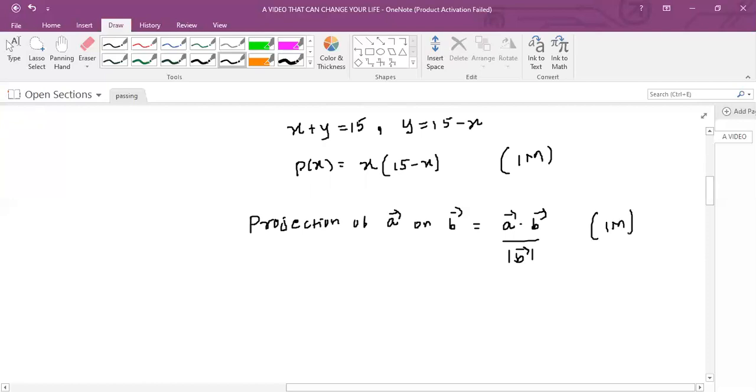Again, in my upcoming classes, I will show how to find A dot B divided by magnitude of B also. But now, very basic, and in minimum time, you can easily score 50 marks.